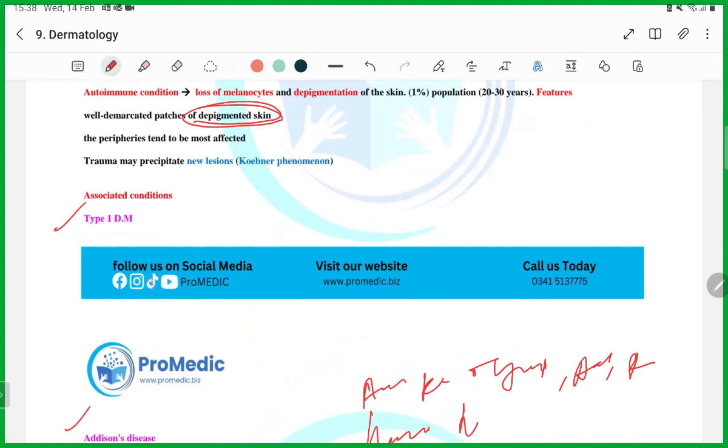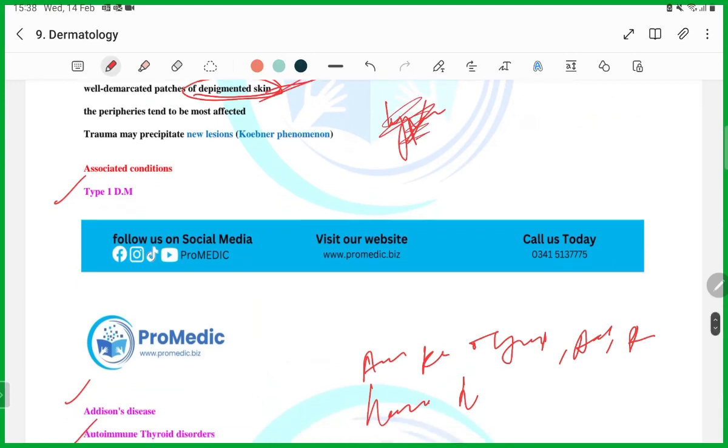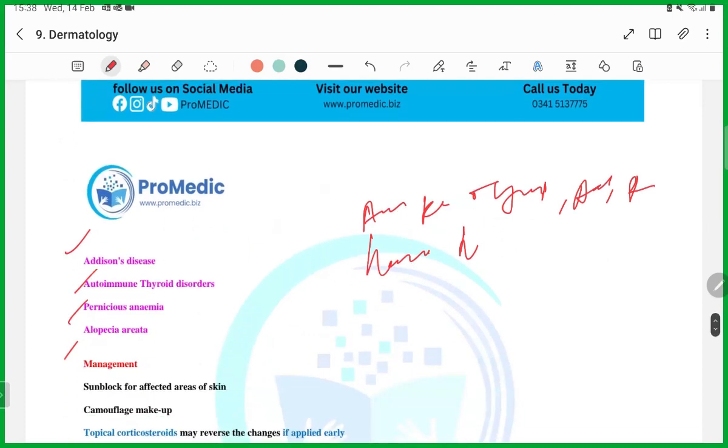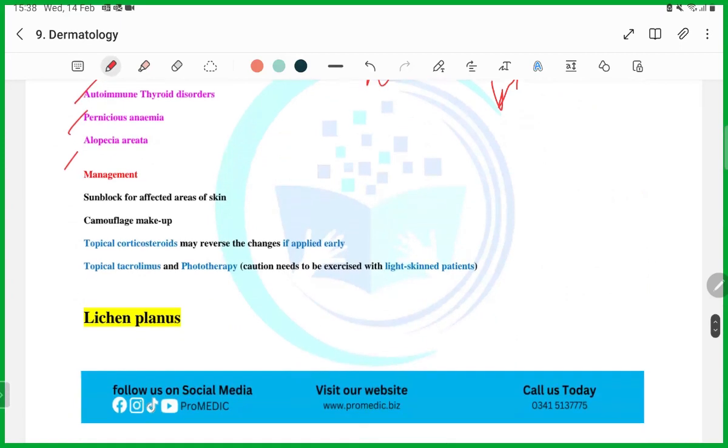Depigmented, guys. If it is written hypopigmented, don't consider it. Depigmented lesions and autoimmune disease, select vitiligo, guys. What is the management? Sunblock or topical steroid, very rarely changes. Okay, and topical tacrolimus can also be used.